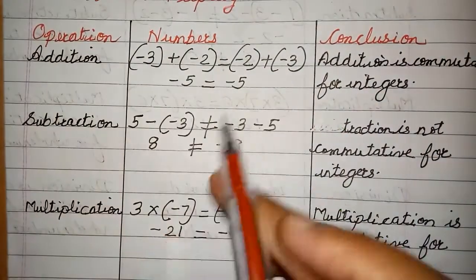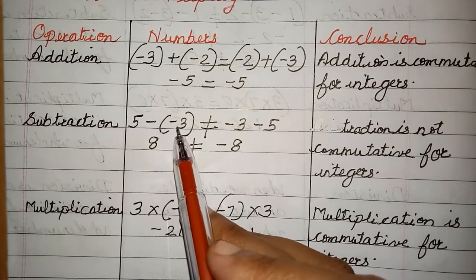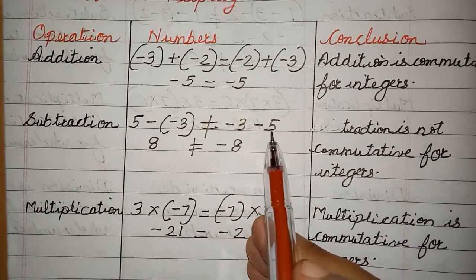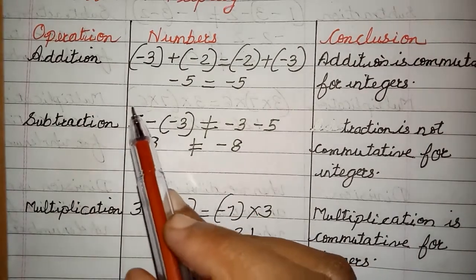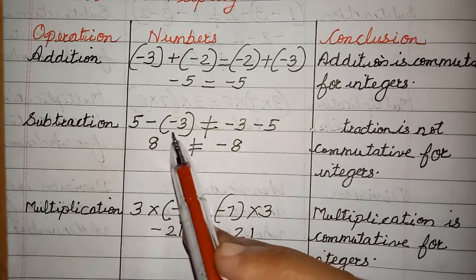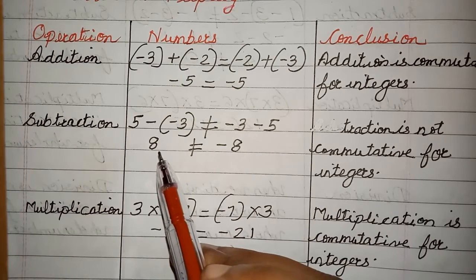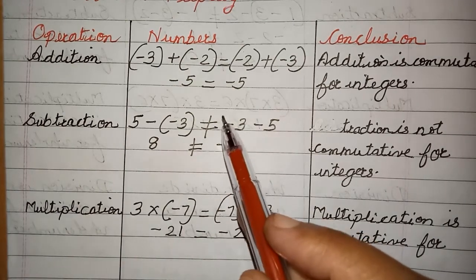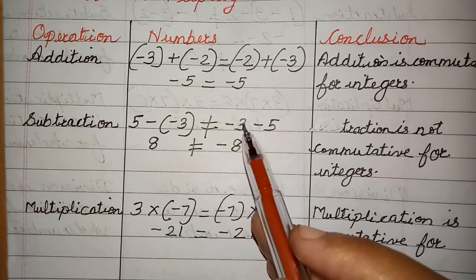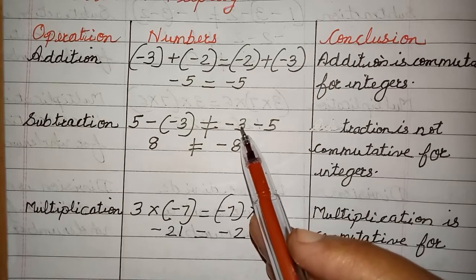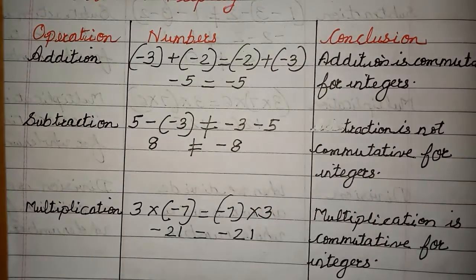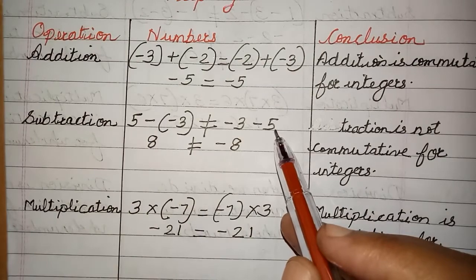Now for subtraction, how will you check? A minus B is the same as B minus A. So what are my two integers here? First integer is 5. Second integer is minus 3. Now I am going to subtract them. So here I am getting the answer as 8. Now my second integer is minus 3, so I will put it in front. Now my second integer is 5.